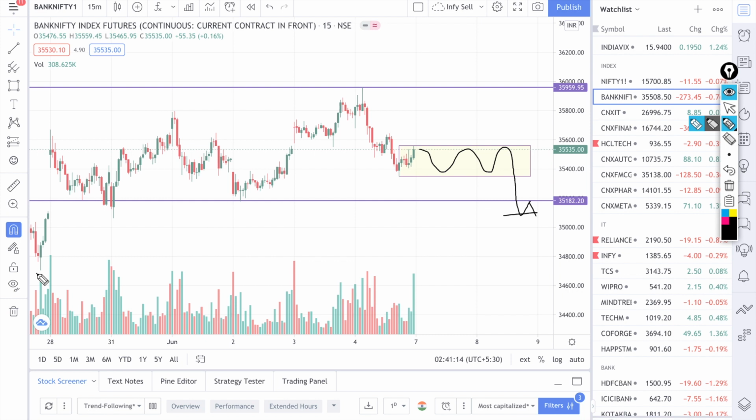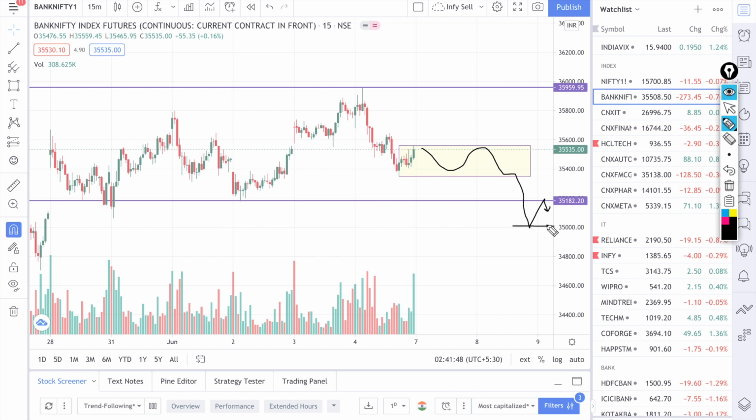If the market is going flat and breaking this particular area, it can take support here. So this is the area where you have to be very quick if you are going for this trade. That is why I will not generally go for this trade. What I will do is wait for the market to consolidate over here, and if it breaks here and gives a pullback and gets a rejection, then only I will short the market. When this particular low is broken, I'm going to sell it, with the stop loss here, in this particular area. That is how price action works.